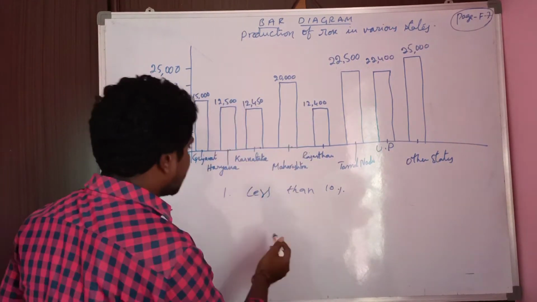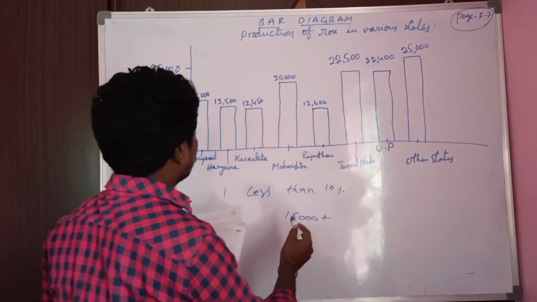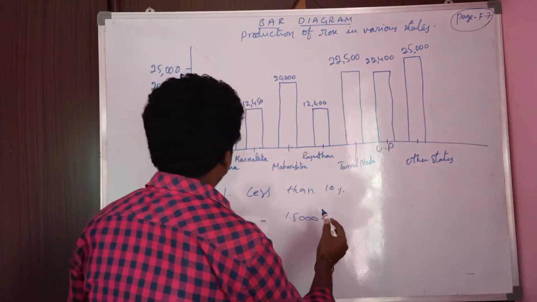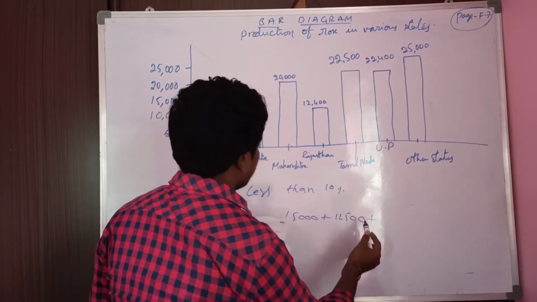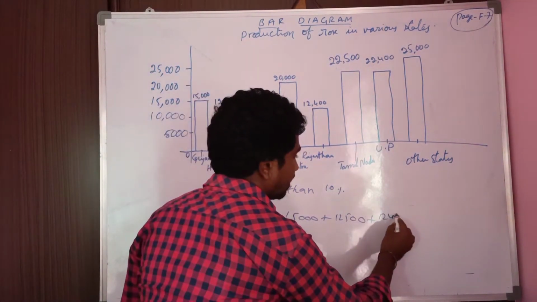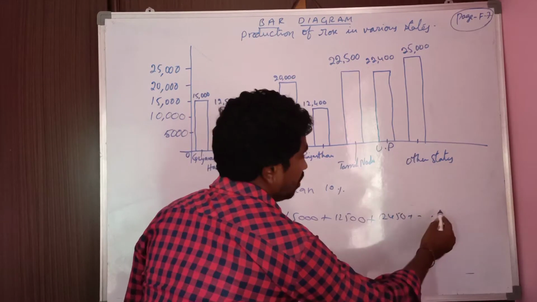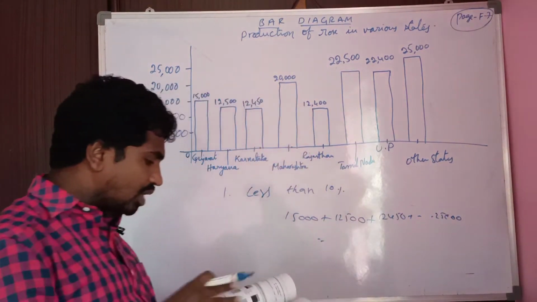So add all the production: 15,000, 12,500, 12,450, like that up to 25,000. This is the total production.